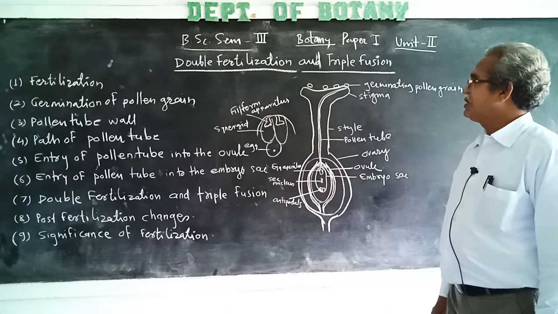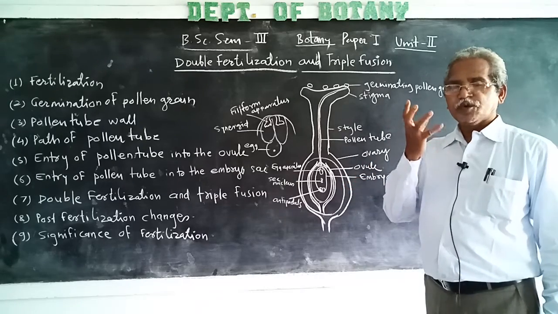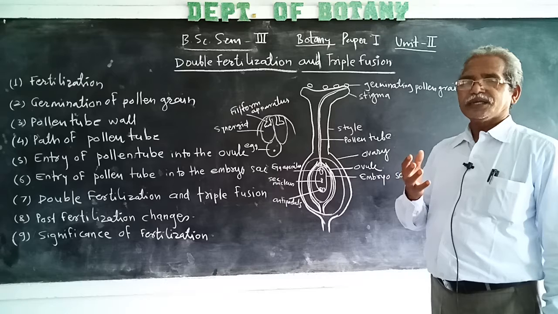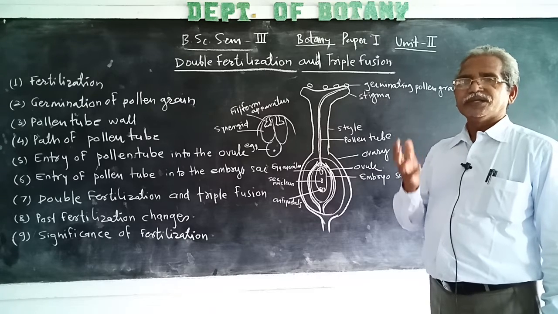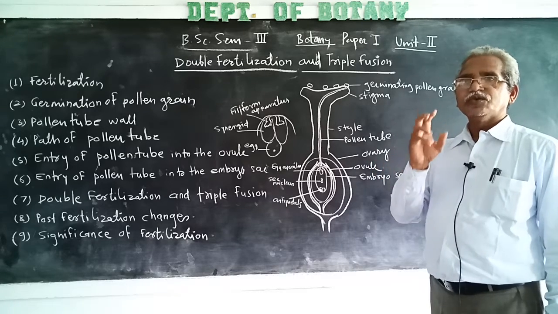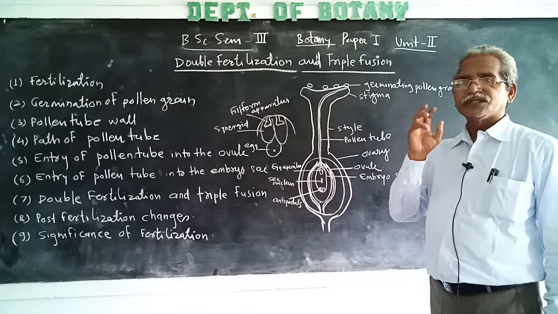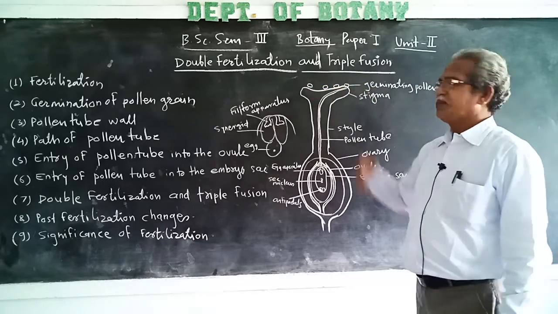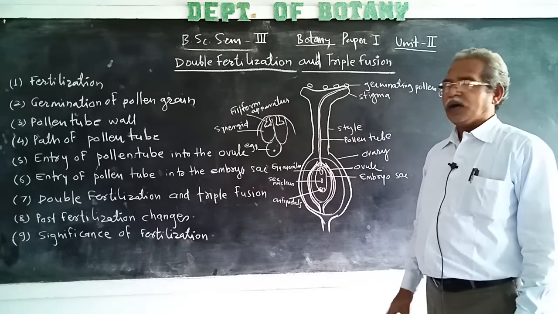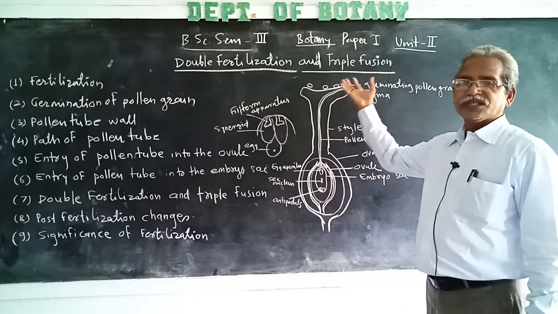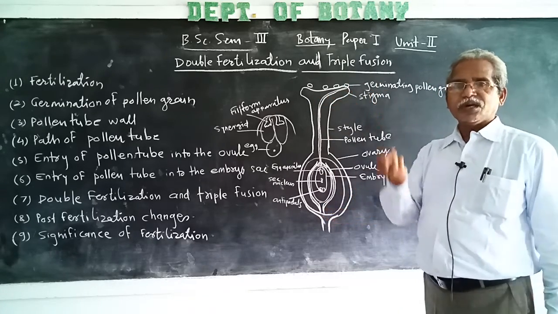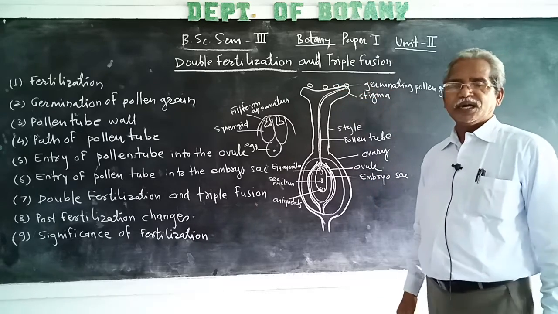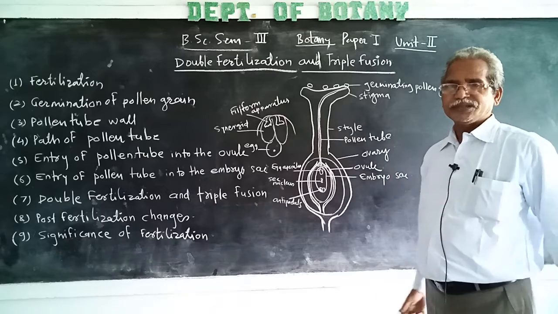Prior to fertilization, the pollen grains are carried from the anther to the stigma in two cell structures and they lodge on the stigma. After lodging on the stigma, they absorb moisture and water from the surface of the stigma and they swell.